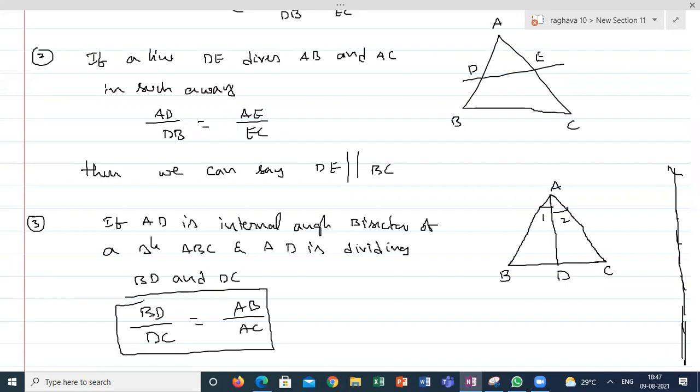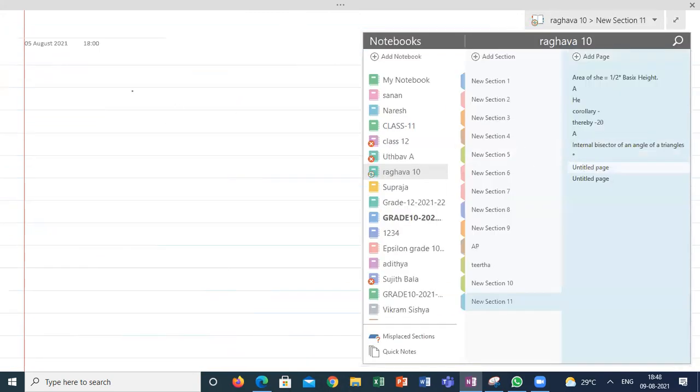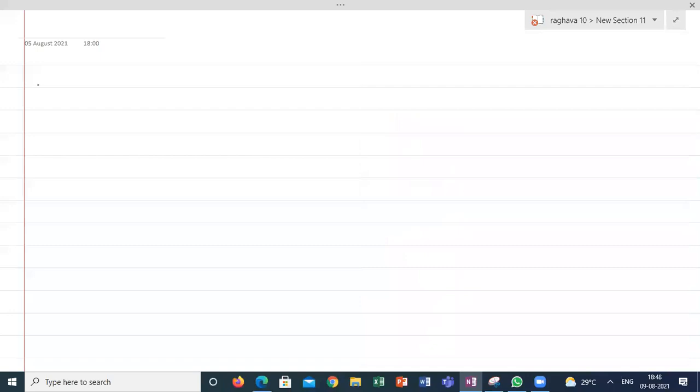Guys, please. Is it clear what I'm saying? Yes, sir. The next one. Theorem number 4. It looks like the converse of the previous one, but not exactly.